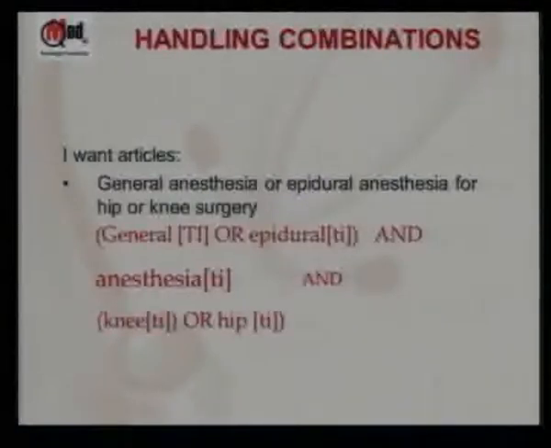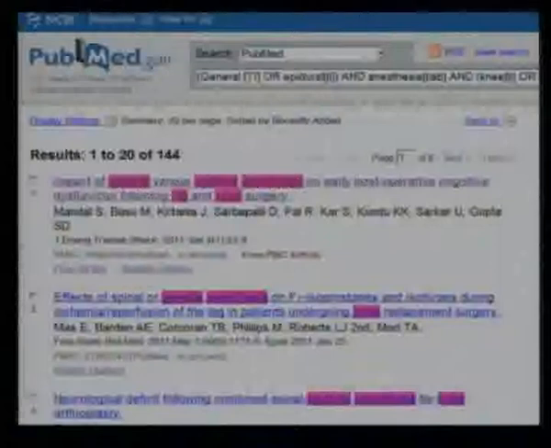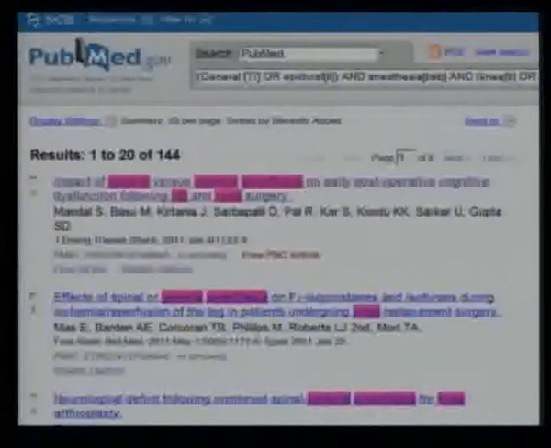So again, I've put the ors in round brackets and I've done this combination. So I want the words general or epidural in the title. I definitely want anesthesia in the title. And I again definitely want knee or hip in the title. A title search is not the best search, but it's a very quick way of getting a quick list of references. Now just watch the result page. The very first one says general versus epidural. If I had said general anesthesia, I would have lost this first one. So these are certain small nuances that will come out of practice.